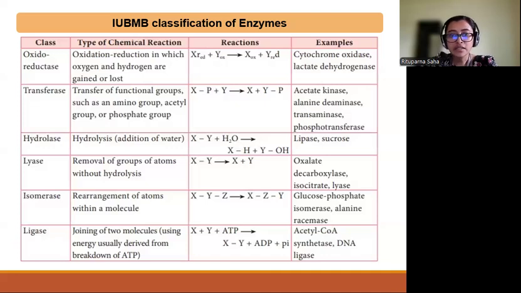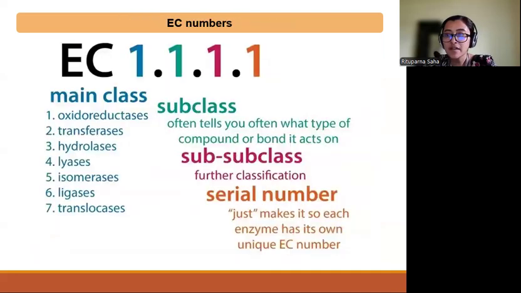After this classification, each and every enzyme that is identified is given a specific EC number, also known as the enzyme commission number. Each enzyme gets 4 numbers, denoted, as you can see on the screen, as 1.1.1.1. The first number, which is blue in color in this picture, always denotes the main class of the enzyme.